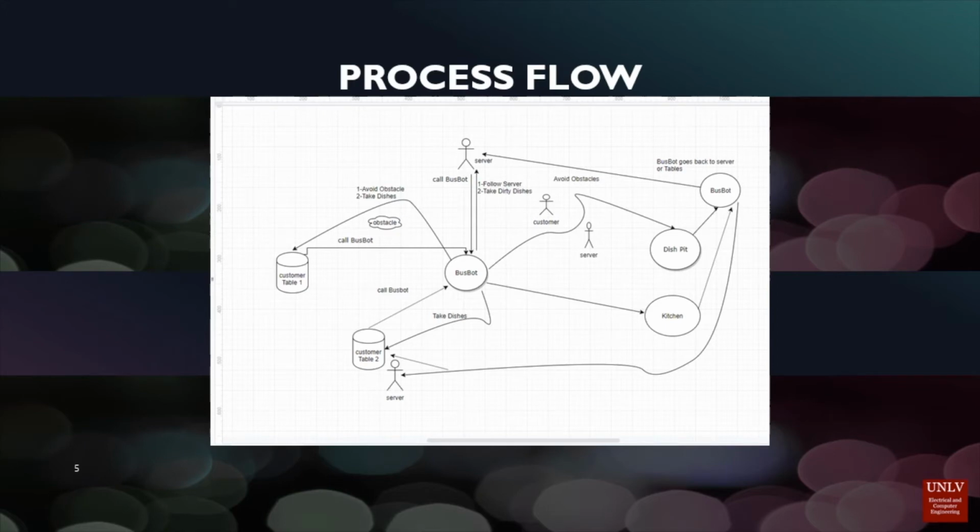The robot is designed to follow a process flow similar to the following diagram. The robot will await a command from either the server or the customer. The customer has the option to summon the busbot using a custom controller that signals the robot to arrive at the table to receive dirty dishes or deliver a beverage. The server has the ability to override any customer command and have the robot follow the server with the intent to carry dishes or beverages for the server. At the end of any sequence, the busbot will return to the dish pit to deliver dishes.